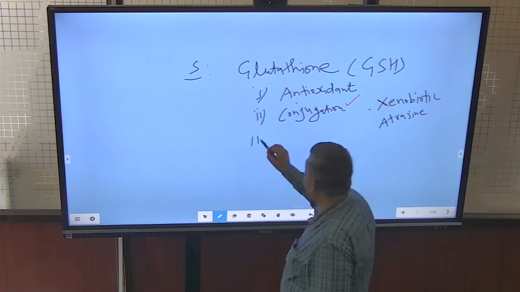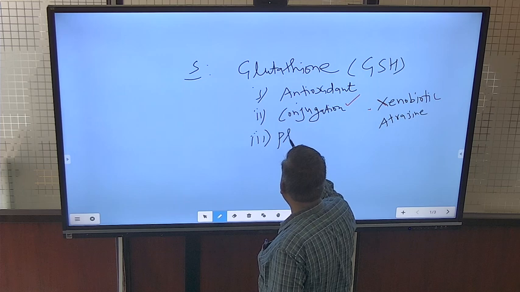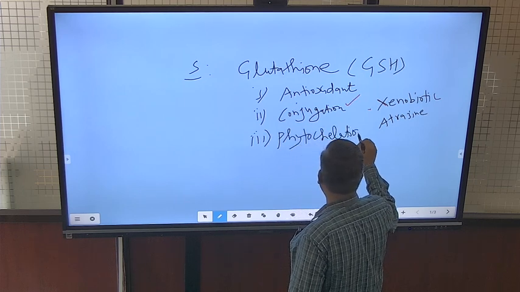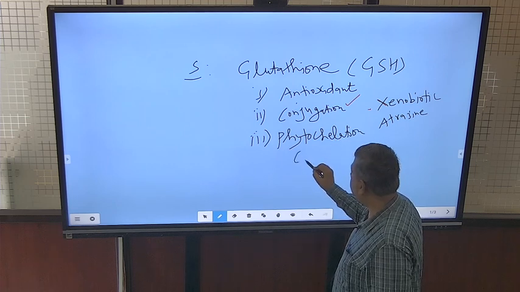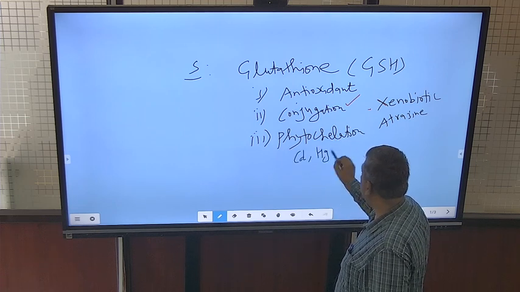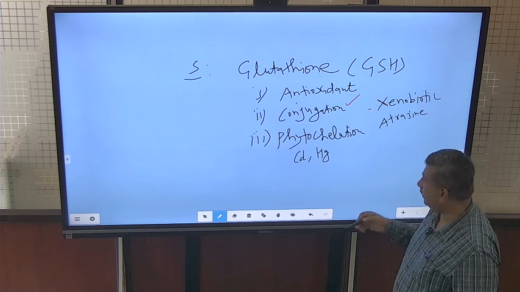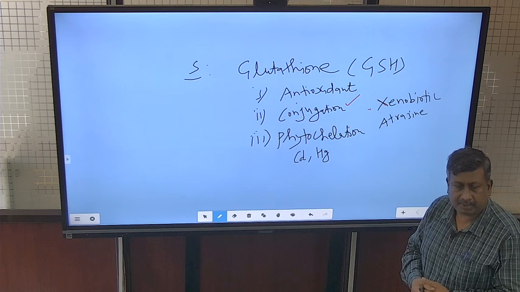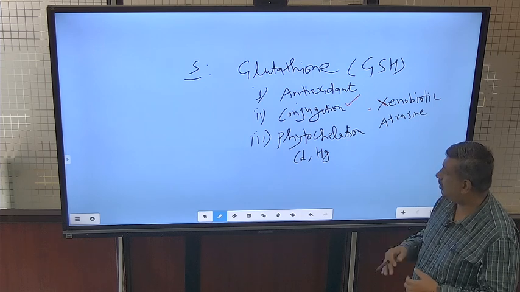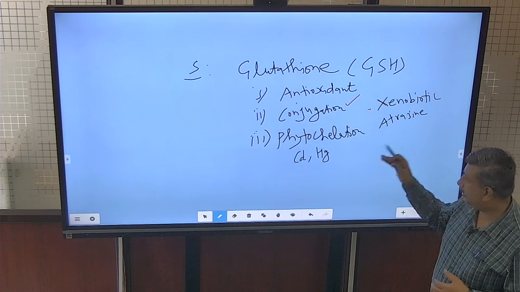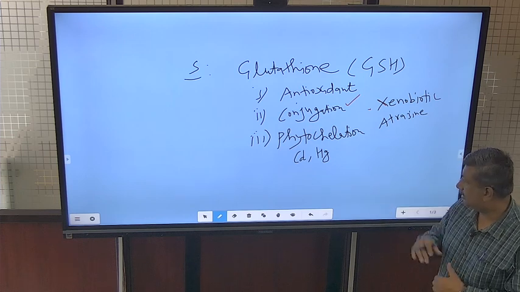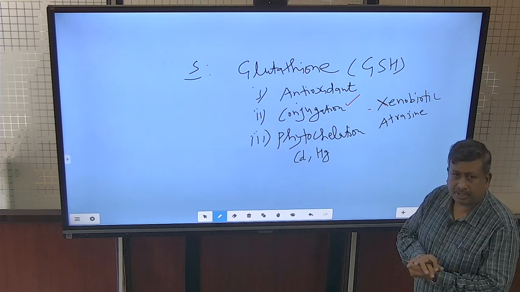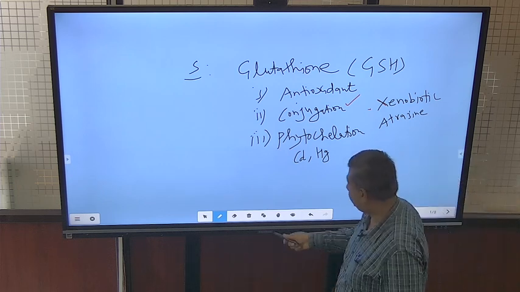The third important role is in phytochelation. When soils are contaminated with heavy metals like cadmium, mercury, etc., the plant absorbs these heavy metals and they interfere with the plant's physiological processes. Then glutathione conjugates with or binds these heavy metals and reduces their toxicity. So these are three important roles of glutathione.